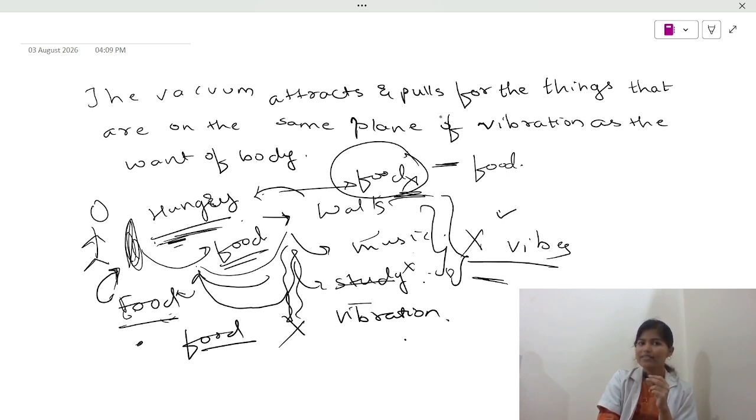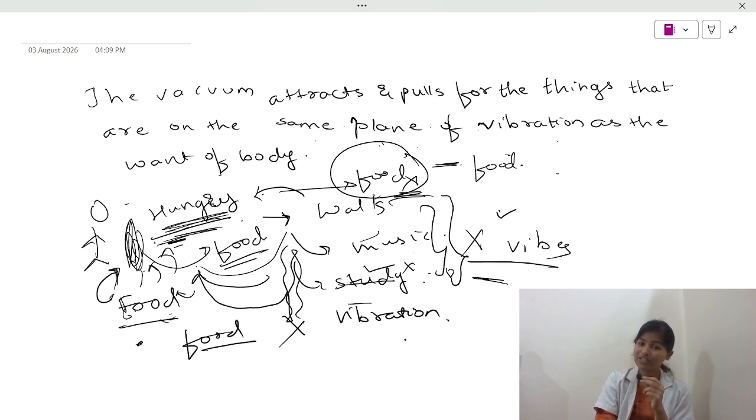The vacuum attracts and pulls for the things that are on the same plane of vibration as the want of body. What is the want of body? Food. So what is the same plane of vibration? Food. So vacuum attracts and pulls for those things. So your vacuum attracts and pulls for food. And it is the only thing that will satisfy your hunger. So yeah, vibes should be matched in homeopathy as well. Okay, keep that in mind. Coming to the next part.